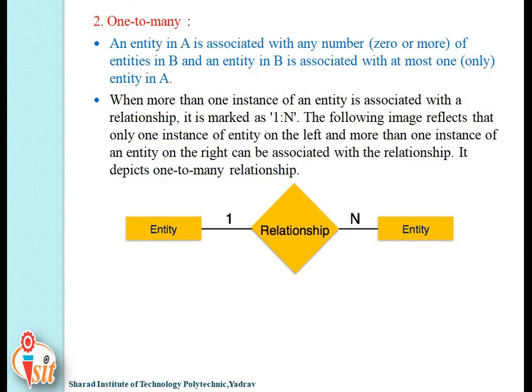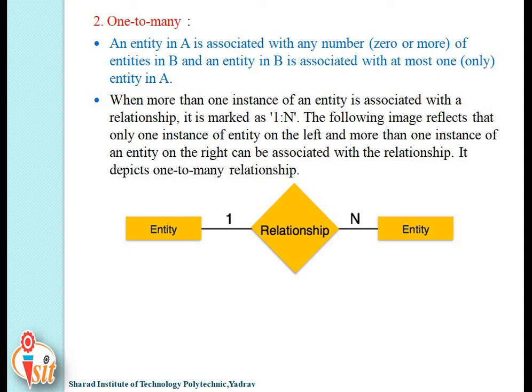Now the second type is one-to-many. What is one-to-many? An entity in A is associated with any number, that is, 0 or more, of entities in B, and an entity in B is associated with at most one entity in A. This is known as one-to-many.